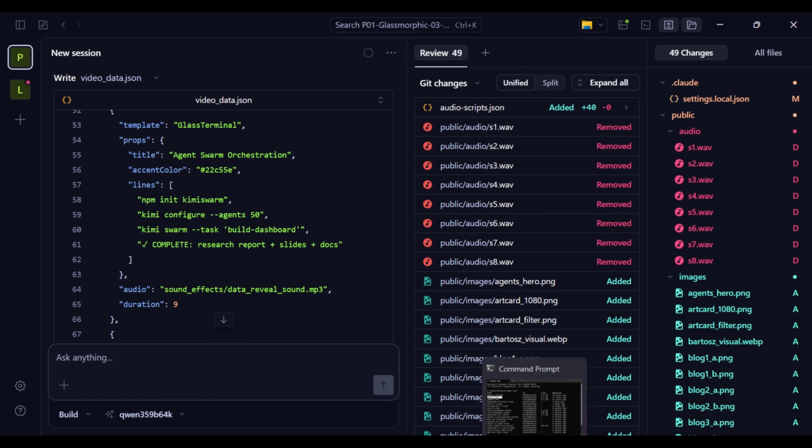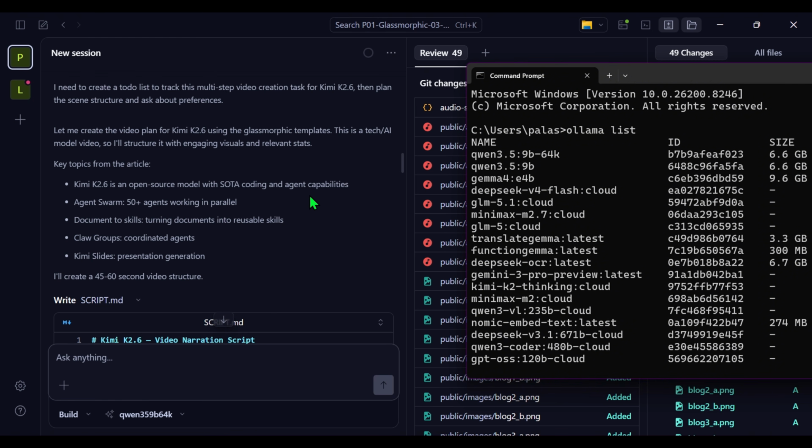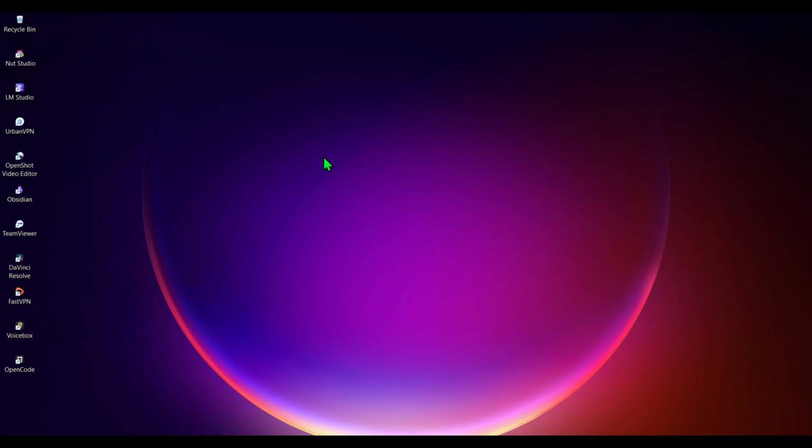Okay, so what we've used is Ollama, and inside of Ollama we have Qwen 3.5 9 billion running, and I bumped the context to 64K so that it can accept more things and get the context more so that it doesn't stop in between right from the start. I'm going to show you everything, so I'm going to close this.